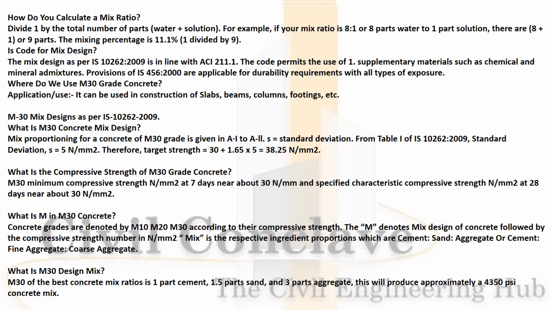What is the compressive strength of the M30? 30 Newton per mm square. What is M in M30 concreting? M means the mix. What is the M30 mix design in the volume? 1 part of cement, 1.5 parts of sand, and 3 parts of aggregate.